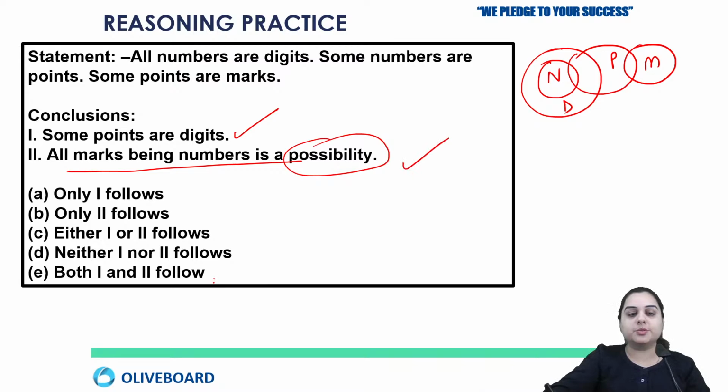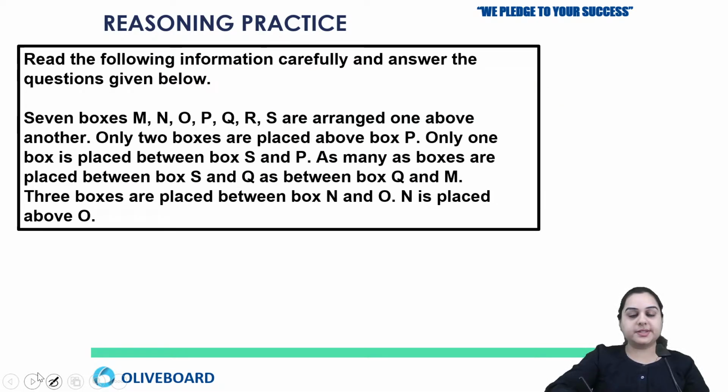So your answer here is option number E, which says both 1 and 2 follow. Okay, so Eva, option number E, right? Deepal, you are saying option number A, which is wrong. Second conclusion is also correct. Deepal, is this clear? Ravi, you are right. Okay, so now let's move on to the next question.